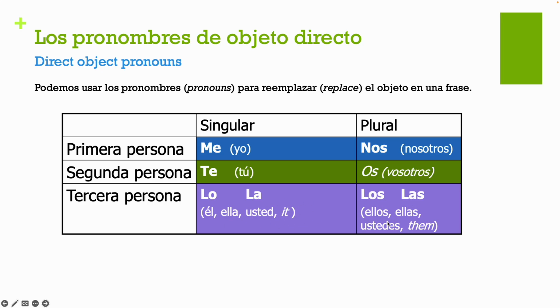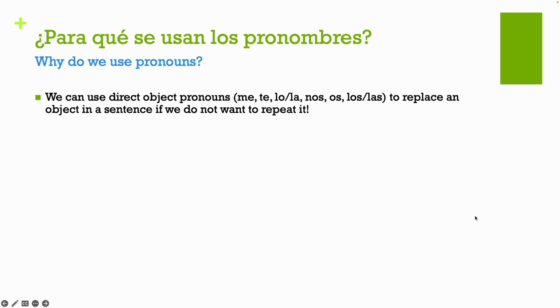Could be a person or a group of people, or it could be used for them, okay? And that could refer to people or things. Os, we're not going to worry too much about. Nos, if you're replacing nosotros, okay? So for us, it's going to be really important to keep in mind our third person. We see we have masculine or feminine and plural or singular. So depending on what object we have, we're going to have to be really careful about who we're replacing and what we're replacing it with.